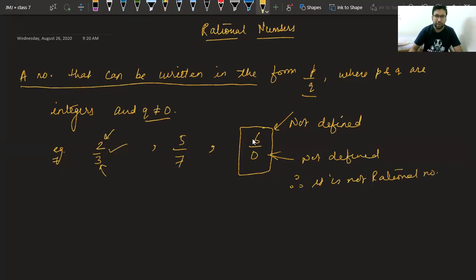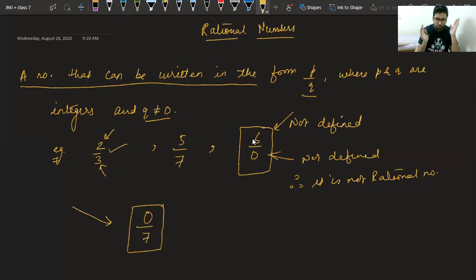Now tell me, is this a rational number? Beta, P and Q are variables, no full form. Kushal, P and Q are variables only. Tell me, 0 upon 7, is this a rational number? Now you are confusing. Read the definition: P upon Q, where Q cannot be equal to 0.